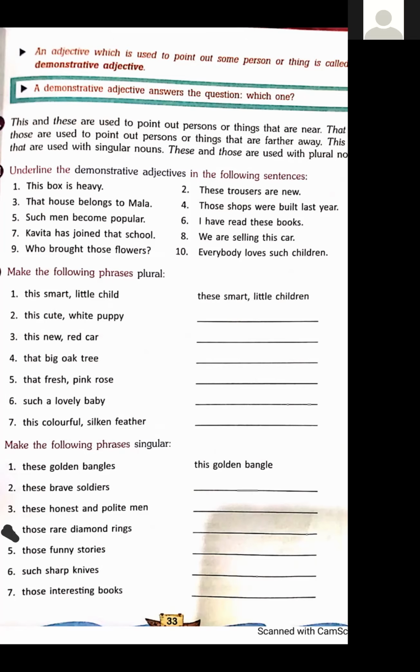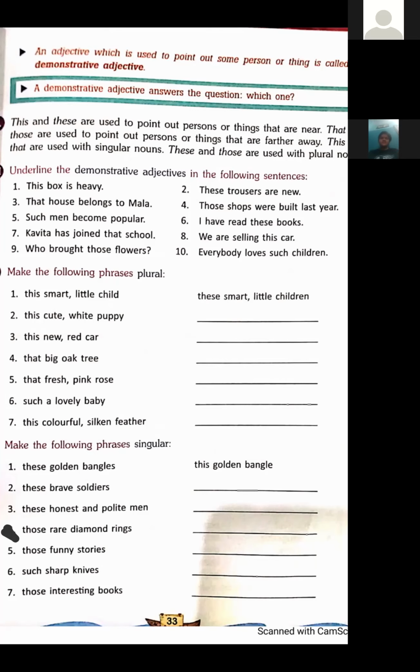Next, those rare diamond rings. Look at this sentence carefully. Here, the plural is those. Demonstrative adjective is those. And the singular for those is that. That rare diamond ring. Next one, those funny stories.